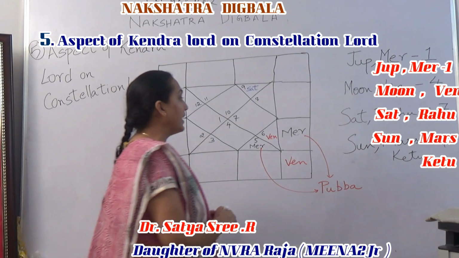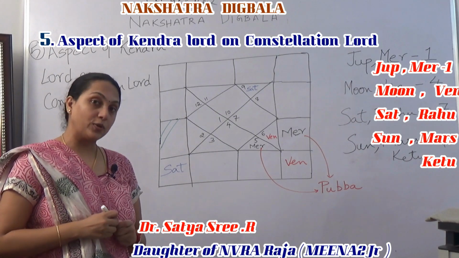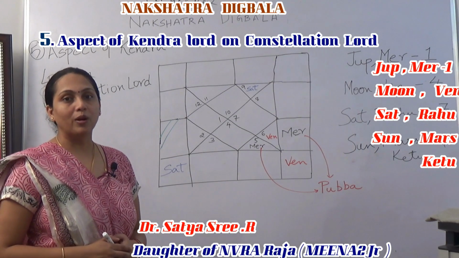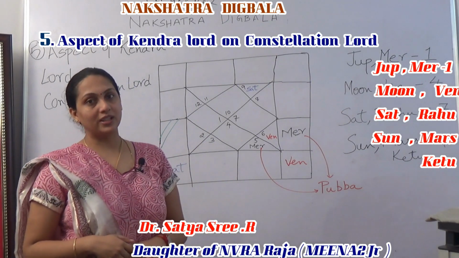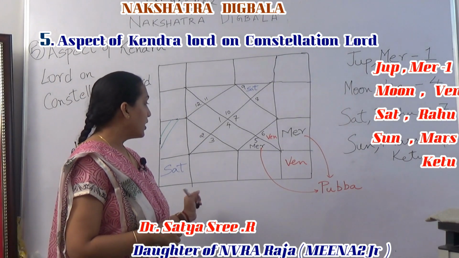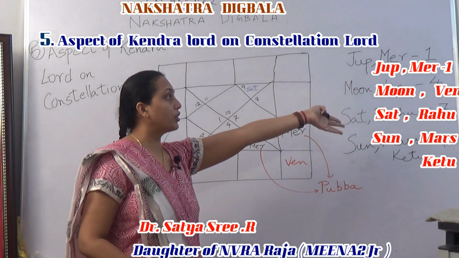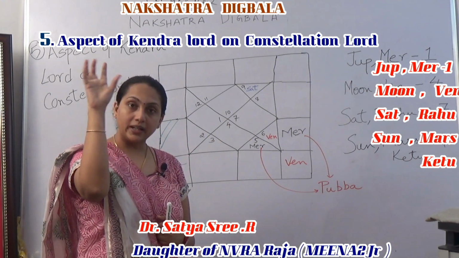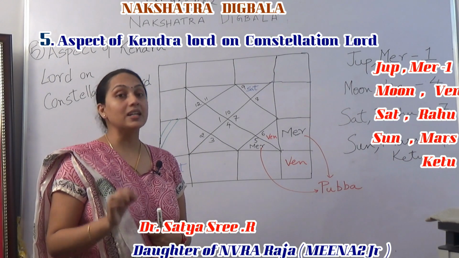A little more detail you will have to see when you are looking at Nakshatra Digbala. When we spoke about the five-way connection, we said the planet gains Digbala through the star Lord. This is the level of detail, the level of scrutiny, that you'll have to jump into in a chart to look at which planets are gaining Digbala. What are we saying in this rule? That a Kendra Lord, be it the Lagna Lord, 4th Lord, 7th Lord or 10th Lord, whichever the planet needs for Digbala, if those lords are aspecting the star lord, that planet will gain Digbala.